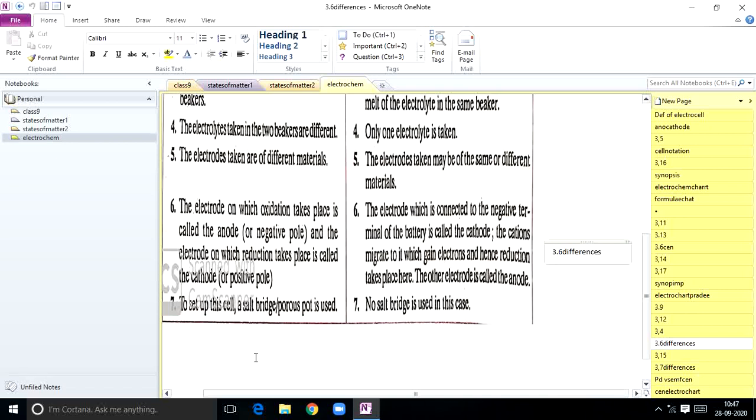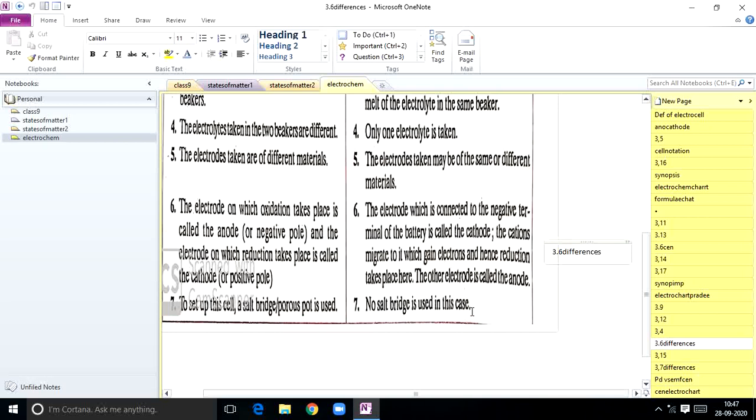So like that, here be careful. To set up this cell, compulsory salt bridge or porous pot. Porous pot means it is a U-tube. It is also a U-tube having porous, small microporous holes in it. To set up this cell, a salt bridge or porous pot is used. No salt bridge is used in this case. There is no use of the salt bridge in case of electrolytic cell. I think you understood, students.